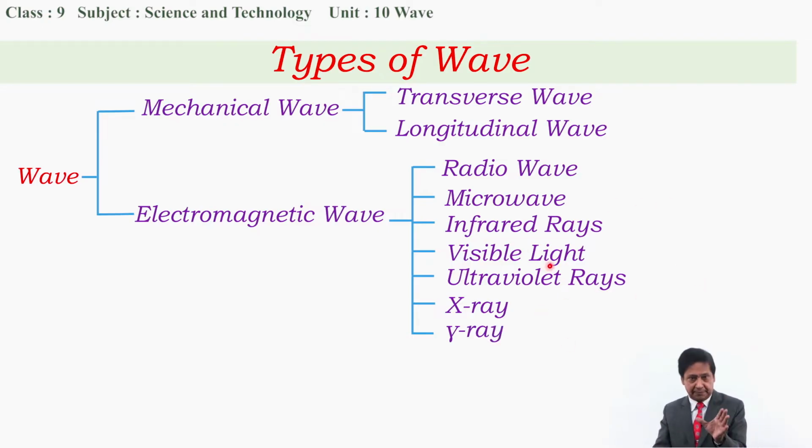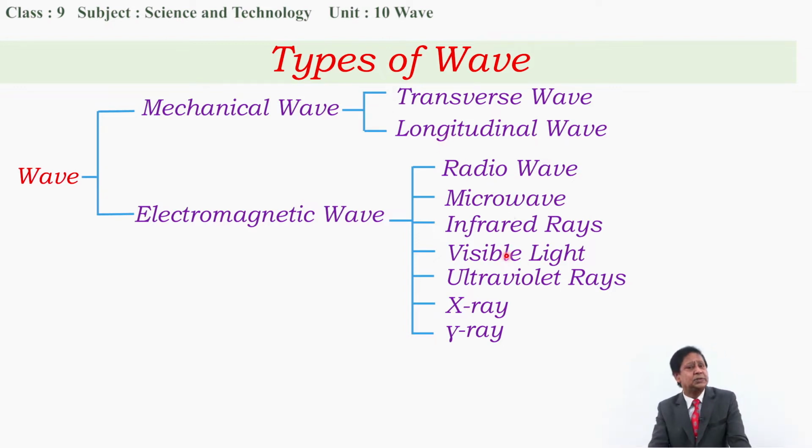Just 7, not more than 7, not less than 7. Electromagnetic wave is divided into 7 different types according to frequency and wavelength. We'll learn in detail about this in another class. But today's focus is on transverse wave and longitudinal wave and the terms related to the wave.